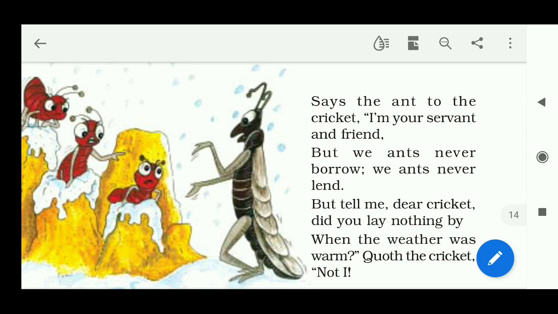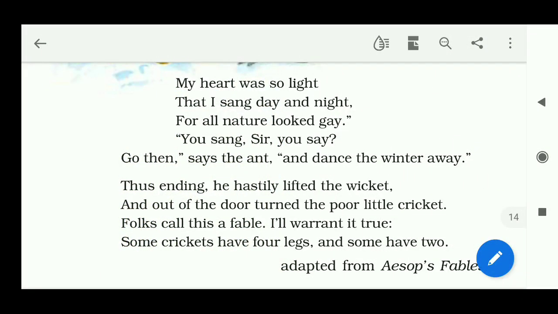Quoth the cricket, not I. Quoth is actually an old English word. It means said. The cricket said, not I. Sorry, I didn't save anything. My heart was so light that I sang day and night, for all nature looked gay. You sang, sir, you say? Go then, says the ant, and danced the winter away.